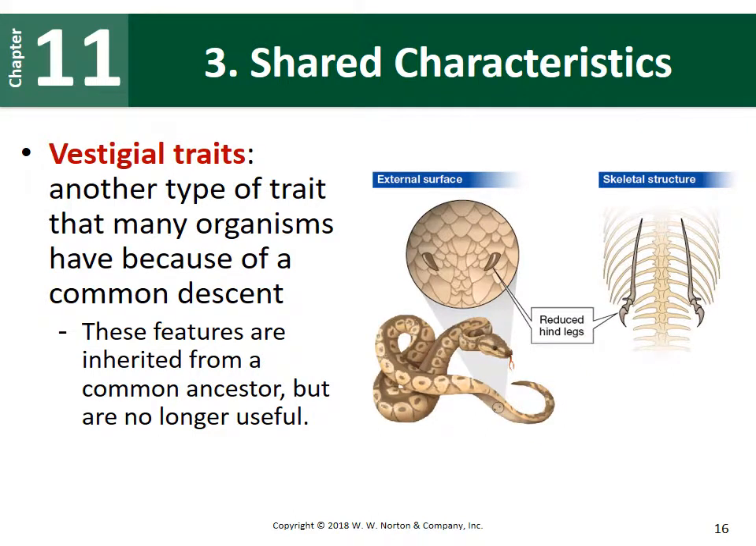In addition, we can look at vestigial traits. This is another type of trait that many organisms have because of common descent. These features are inherited from a common ancestor, but they're things that are no longer useful. However, they still show up within these different species. For example, some species of snake still have very reduced little hind legs or little hip bones within their skeletal system. So this again is an example of a vestigial trait. It's still there, although it no longer serves the purpose that it did in that common ancestor.